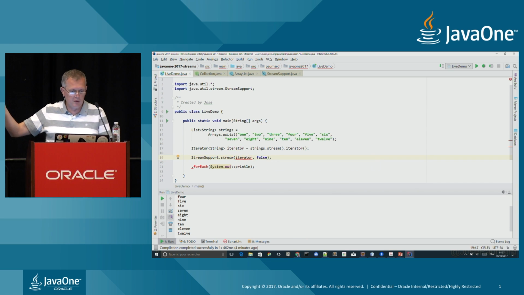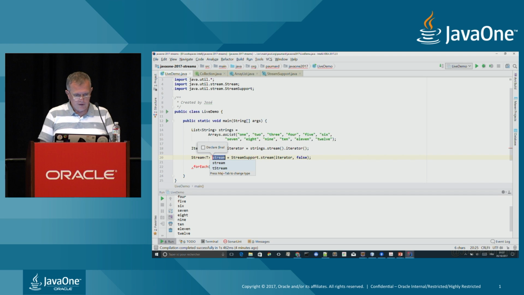The second parameter is a Boolean. This Boolean is true if you want this stream to be parallel, and false if you do not want this stream to be parallel. Here I'm not going into this kind of thing, so I'm just going to keep this as a false value. So this is a stream of string.